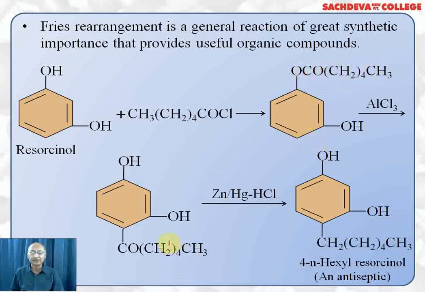So we get this compound, and when it undergoes Clemmensen reduction. Clemmensen reduction is carried out with the help of zinc mercury amalgam and concentrated HCl. So this keto group changes to CH2. We get 4-normal hexyl resorcinol. If this hexyl group is not there, this compound is popularly called resorcinol. Its IUPAC name will be benzene-1,3-diol. So 4-normal hexyl resorcinol is an antiseptic.